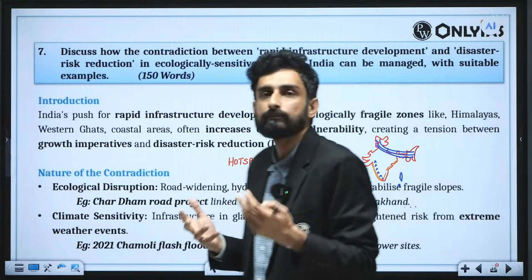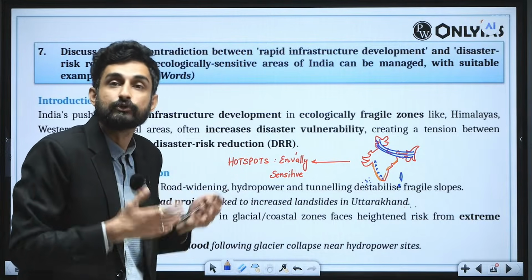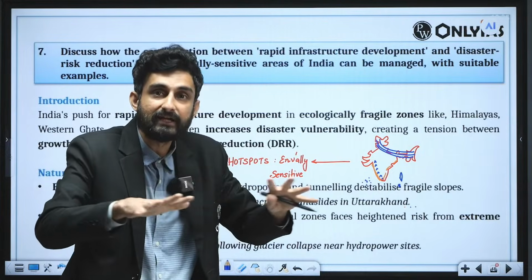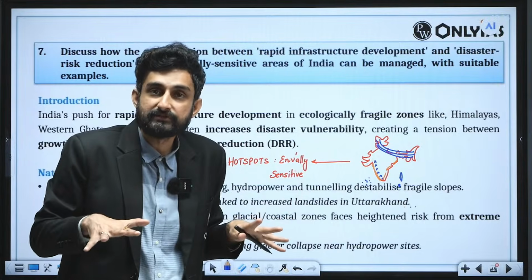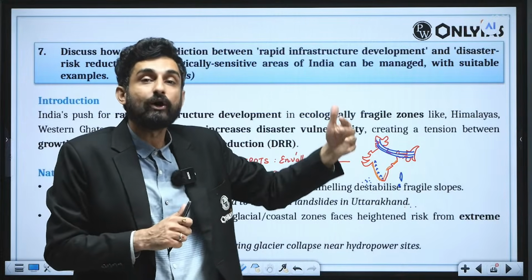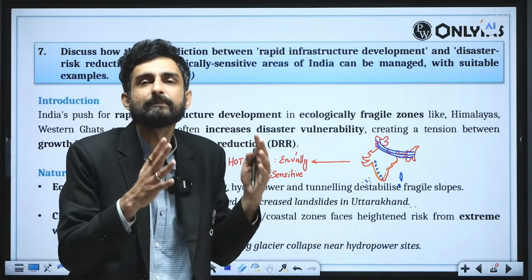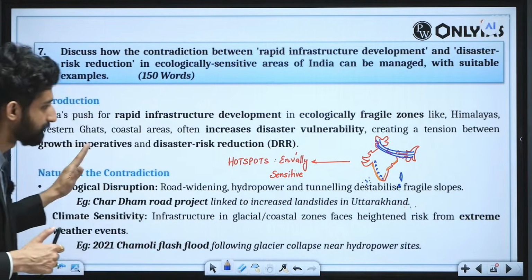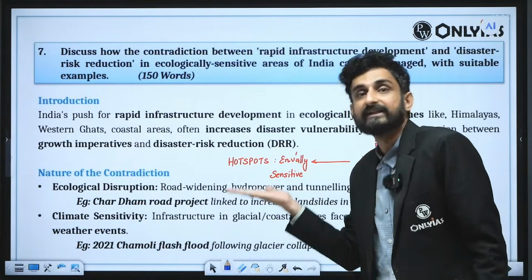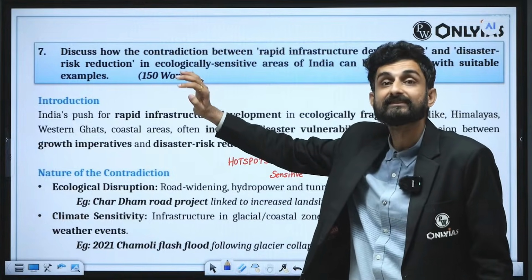So whenever there is a cloud burst which happens in these locations, whenever there is a landslide, mass wasting, earth wasting. You might have seen the case of the Dharali flash flood. In Dharali town, people had done so much infrastructural development in the catchment area of the river, and when there was a cloud burst, and associated with the cloud burst there was mud flow which was coming, everything got vanished. So many people were trapped in the debris. So this is the nature of the contradiction that we find, that on one hand we try to increase the infrastructure push in these areas, but on the other hand the disaster risk is not getting reduced, it is increasing instead.